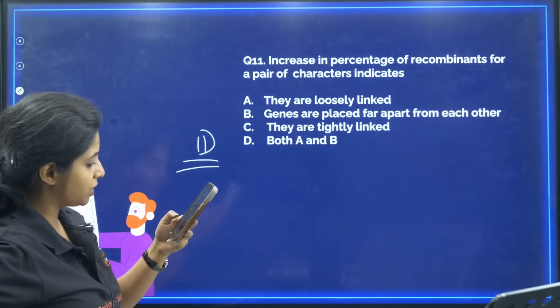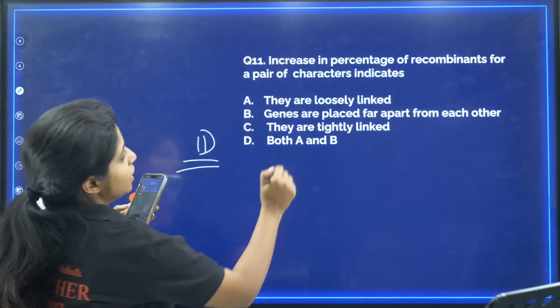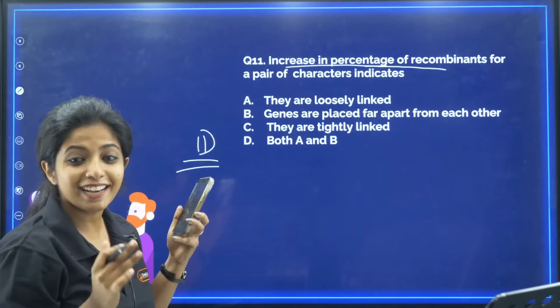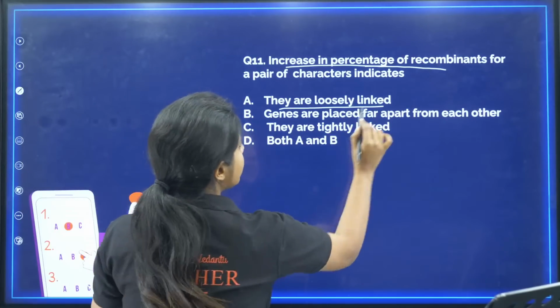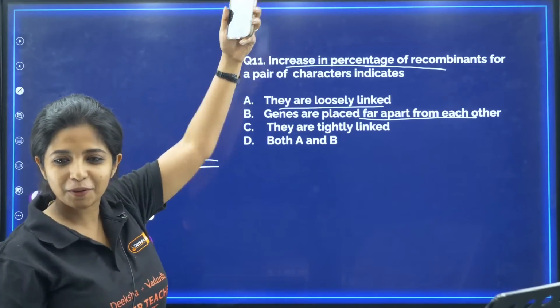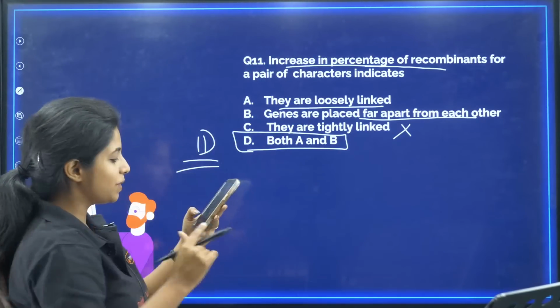Kirtana says D. Okay, let's see. It is saying increase in percentage of recombination. That means they are loosely linked. If they are loosely linked, they are placed far away from each other. So they are tightly linked? No, wrong answer. So both A and B are correct. That means D is correct.